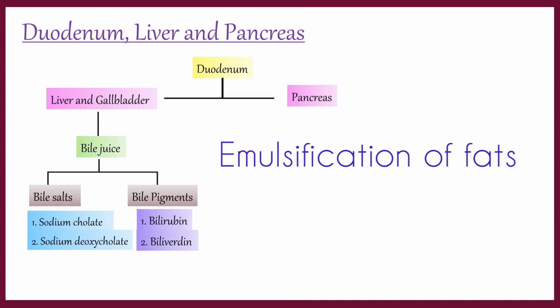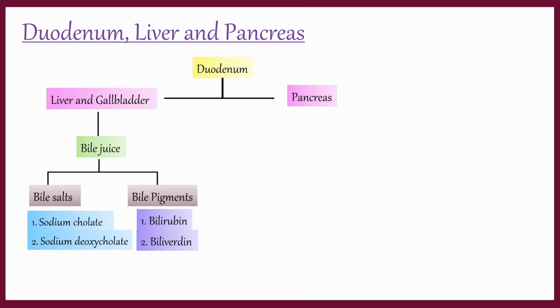When the bile duct is blocked, bile juice gets mixed with the blood and circulates in the body. Because of this, the eyes and skin become yellow, and this is called jaundice.